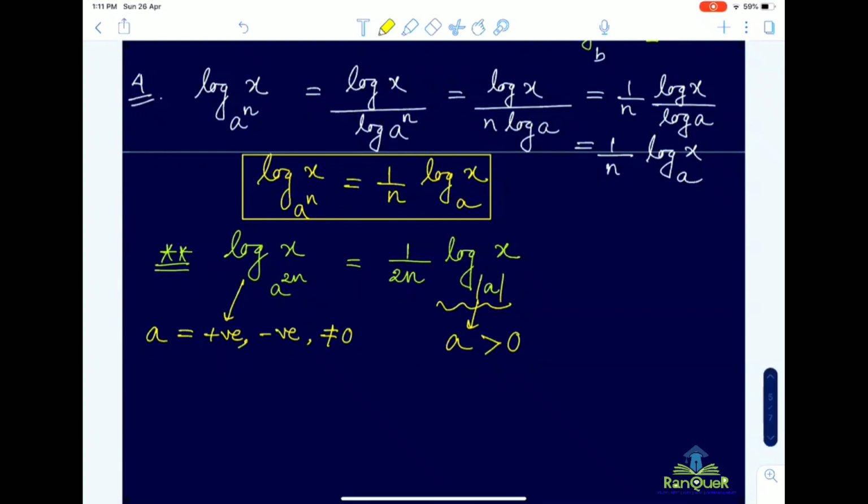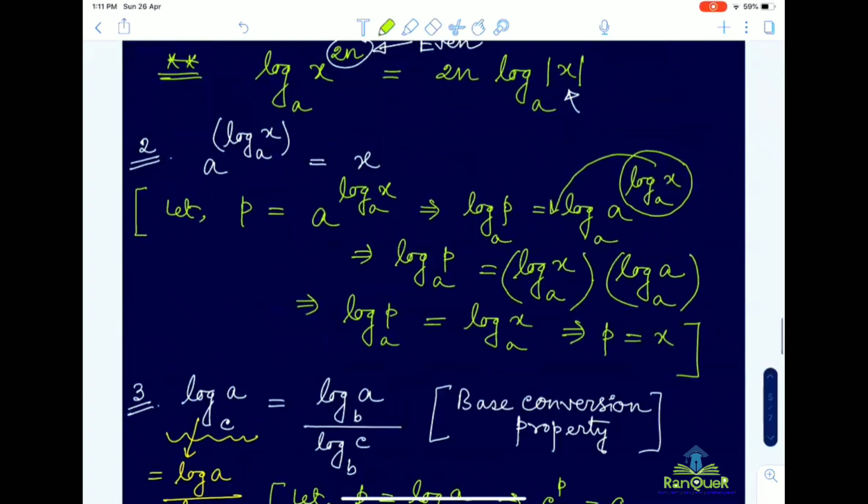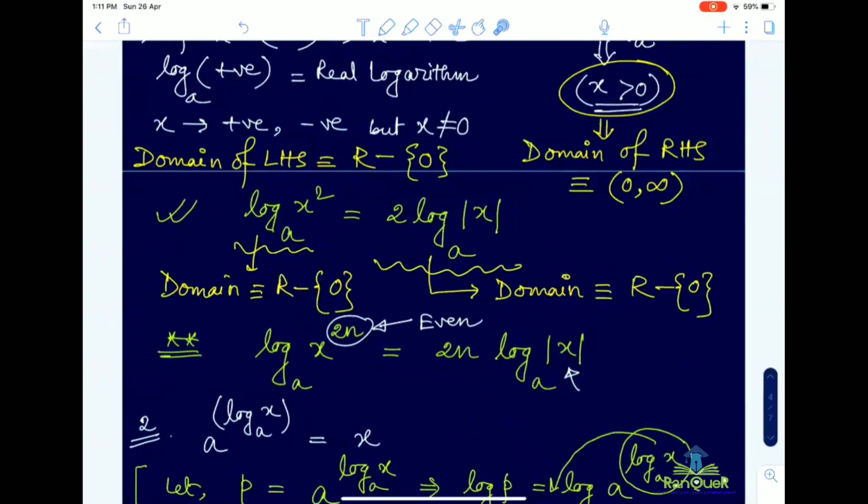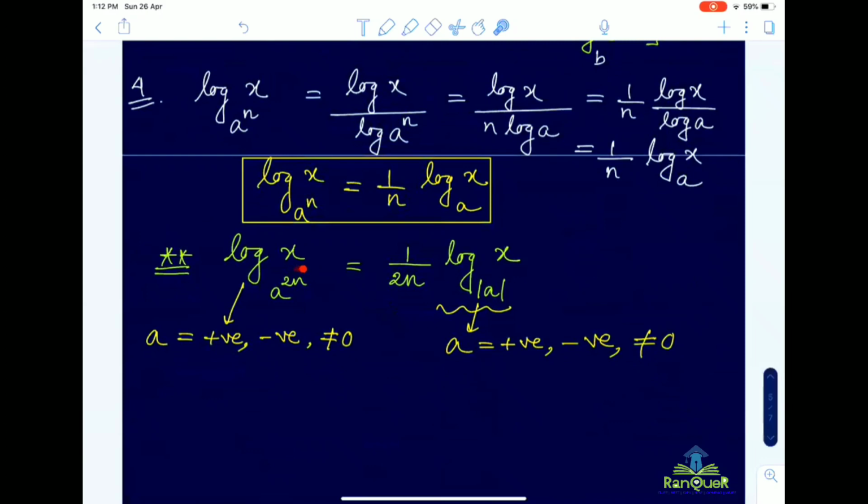Then only we can tell that a is positive or negative, but not equal to 0. Any doubt? It is based on the same concept that we have discussed earlier. Whenever you have an even exponent, you have to put modulus in case of the base. Are you getting my point?